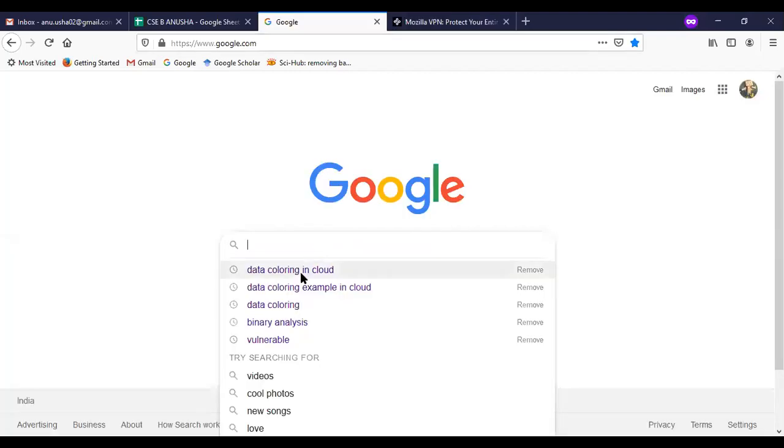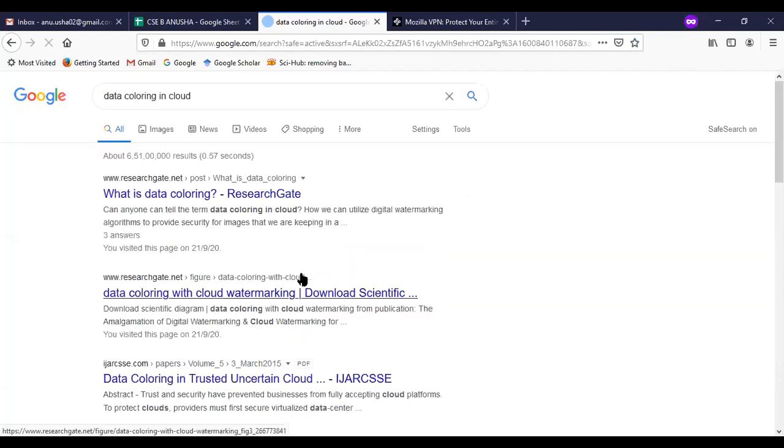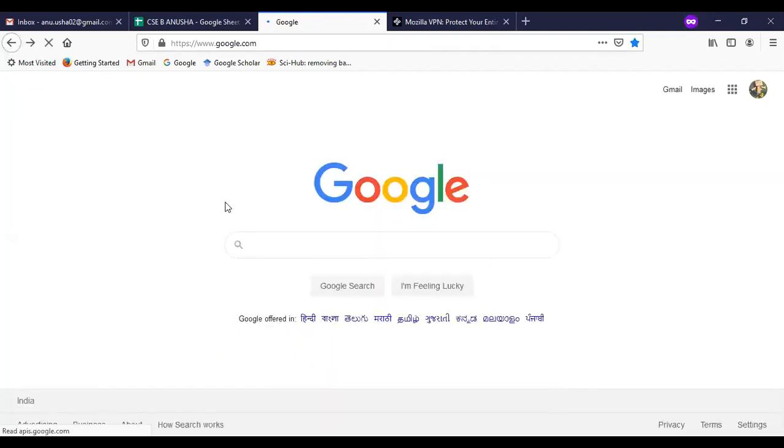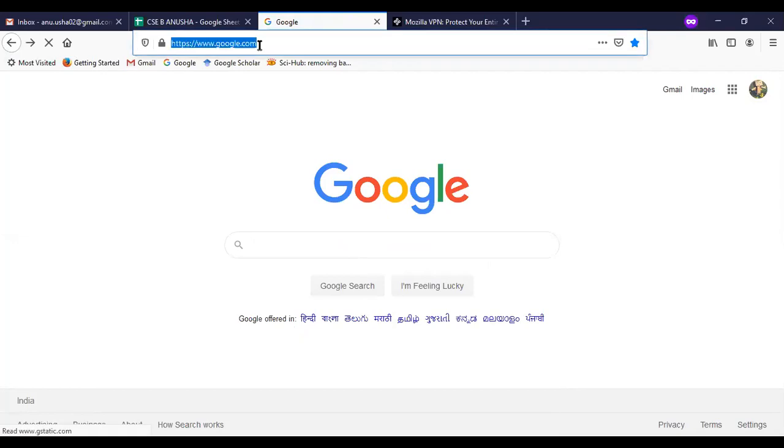First, I am taking data coloring in cloud. All of you please concentrate on the class. First I want to know what data coloring in cloud is. So first I will go to a search engine. This is the URL I am using to get into the search engine, the Google search engine.